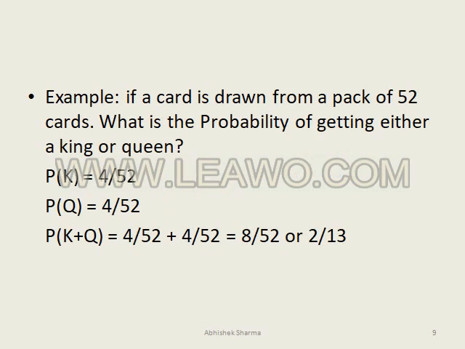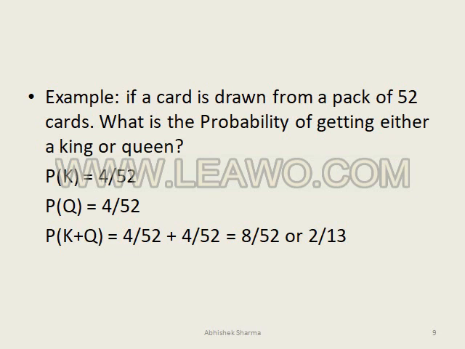For example, if a card is drawn from a pack of 52 cards, what is the probability of getting either a king or a queen? I would like to tell you that in 52 cards there are 13 cards of spade, 13 cards of diamond, 13 cards of heart and 13 cards of club. You can write this in your notebook and remember it: 13 spades, 13 clubs, 13 hearts, 13 diamonds. And in these 13 cards, one is a king, one is a queen.